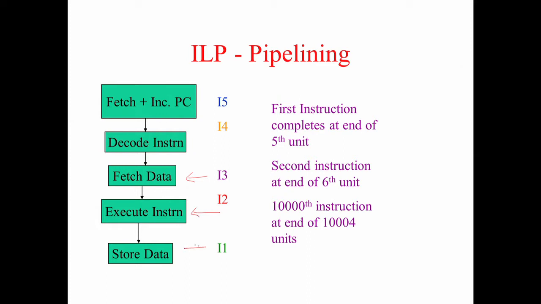That is, only when the previous instruction stores back the value into R1 can the data fetch of the next instruction happen. So the next instruction cannot follow the previous instruction because there is some dependency. This dependency is called a hazard.